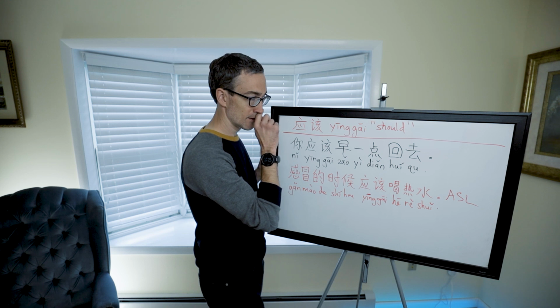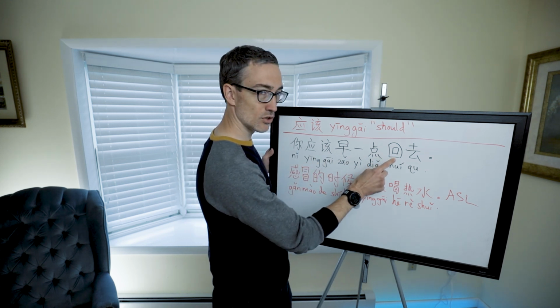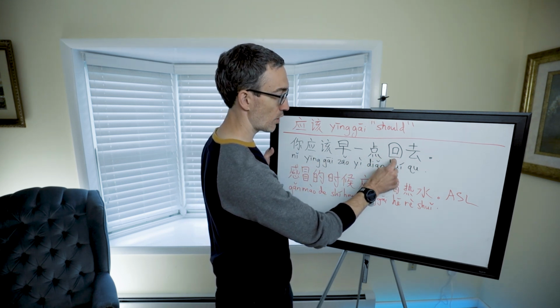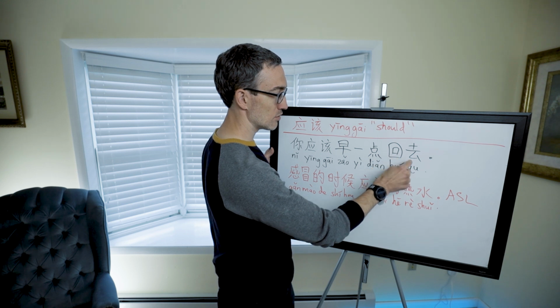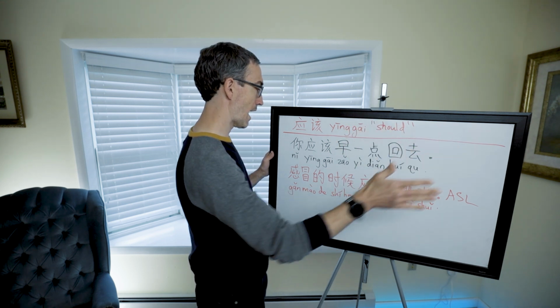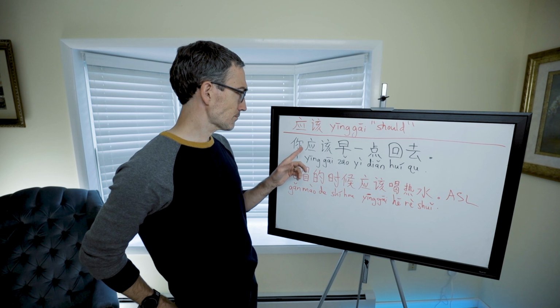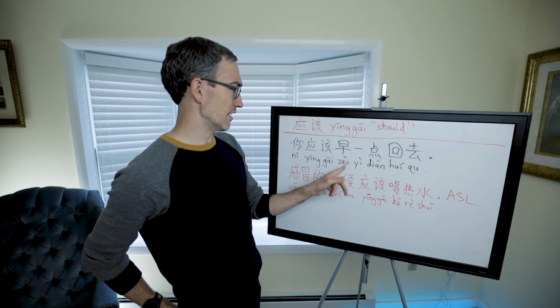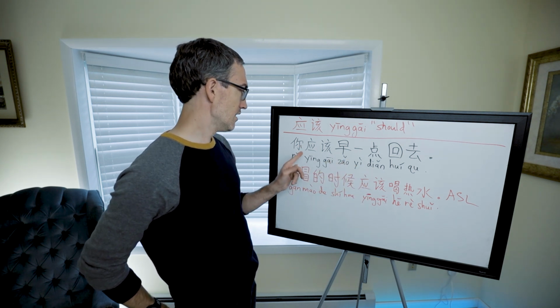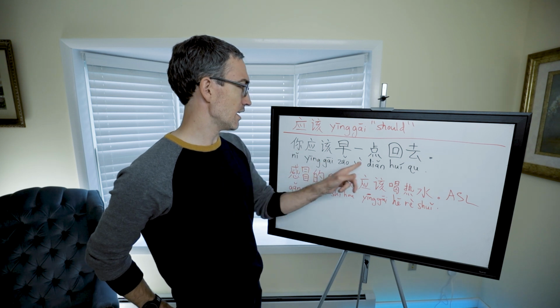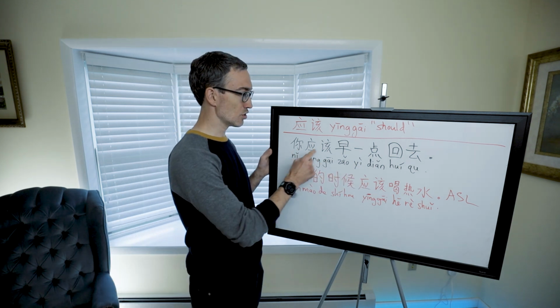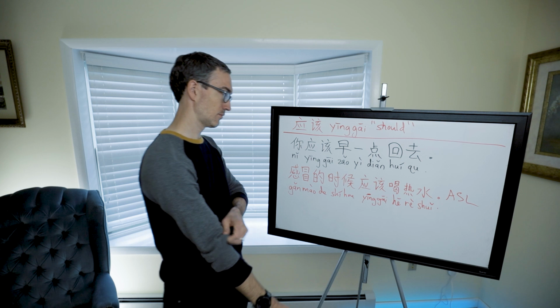This is a simple directional complement. 回 means to return, and 去 means go. So go back. 早一点 is kind of like a time phrase, I guess. 你应该早一点回去. So it's just you should a little early go back.